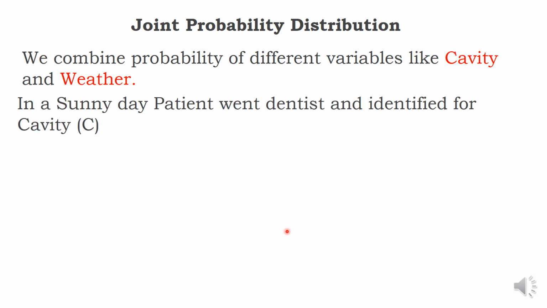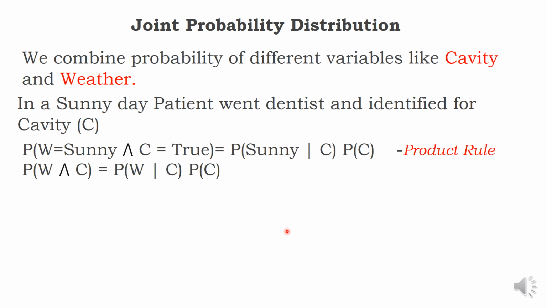One such discussion is, on a sunny day, a patient went to the dentist and was identified with a cavity. So listen, sunny day, cavity is existing. How to represent? Probability of weather equal to sunny and cavity is true equals probability of sunny given cavity, times probability of cavity is true. Recall the product rule.